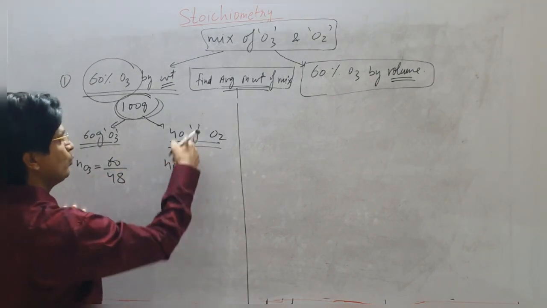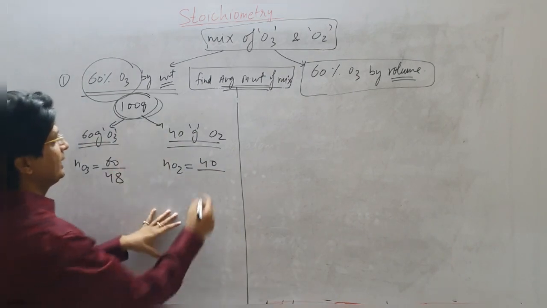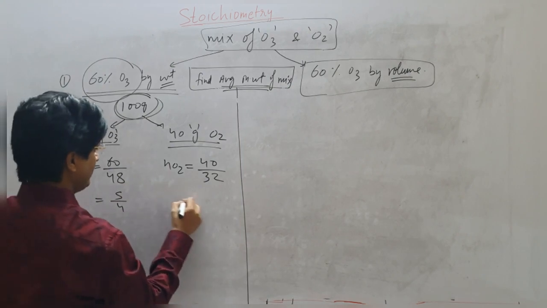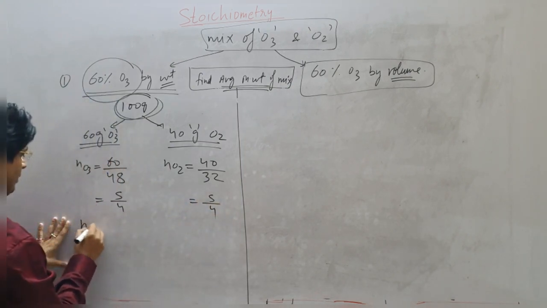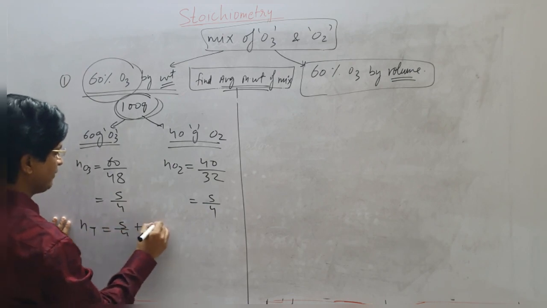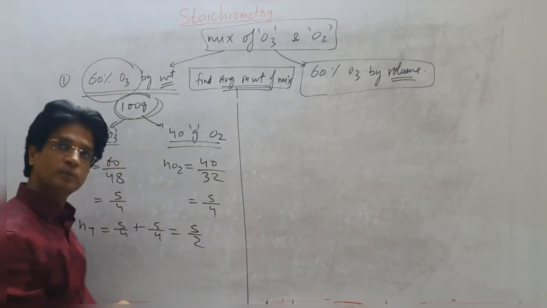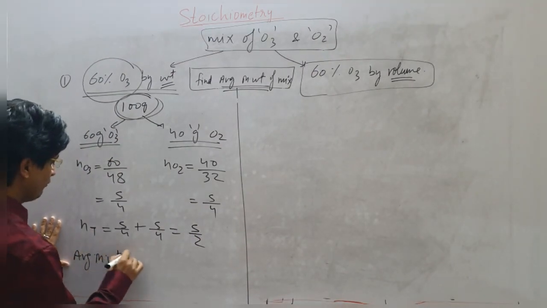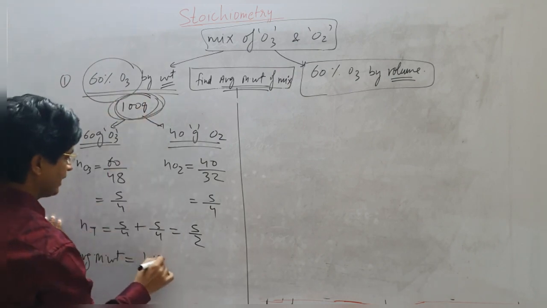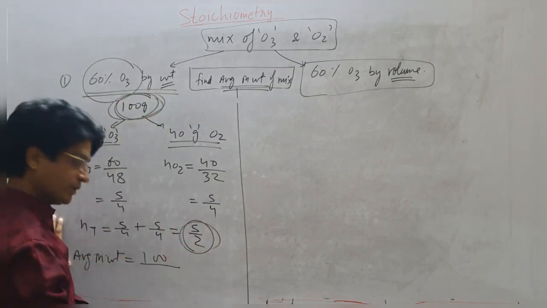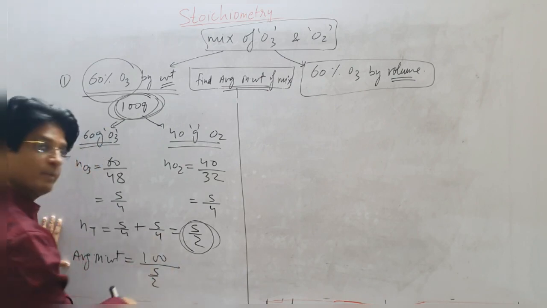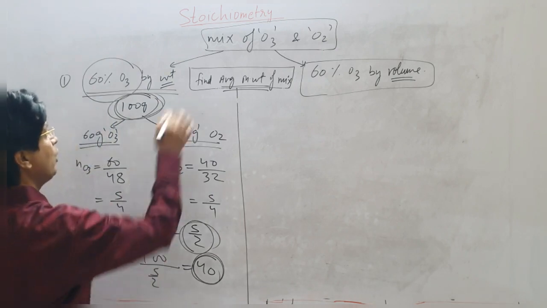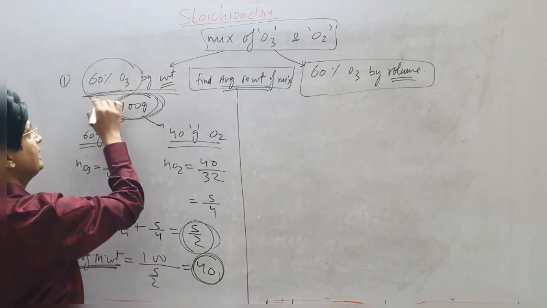Number of moles of O2 will be weight 40 upon molecular weight, that is 32. You solve that, it will be 5 by 4. This will also be 5 by 4. So total number of moles will be 5 by 4 plus 5 by 4, that will be 5 by 2. So average molecular weight will be total weight, that is 100 gram, upon total number of moles, 5 by 2. That will be 200 by 5, that will be 40. So 40 will be average molecular weight of this mixture when they give 60% ozone by weight.